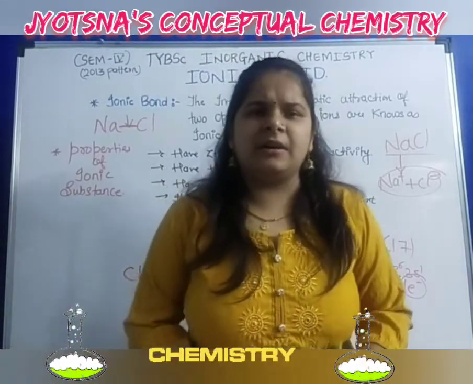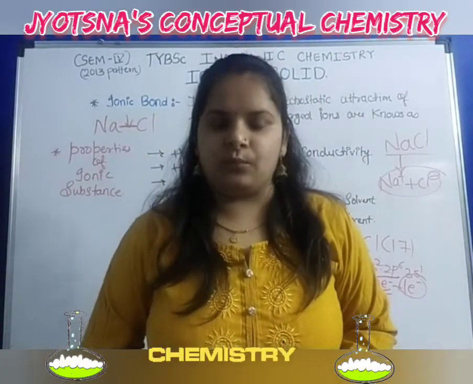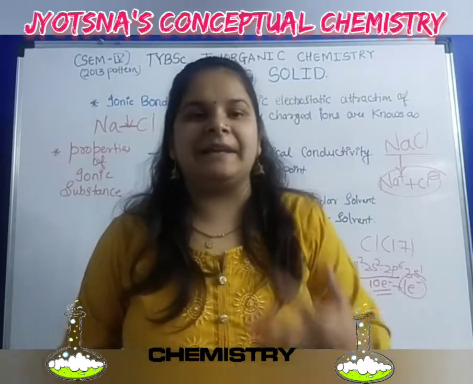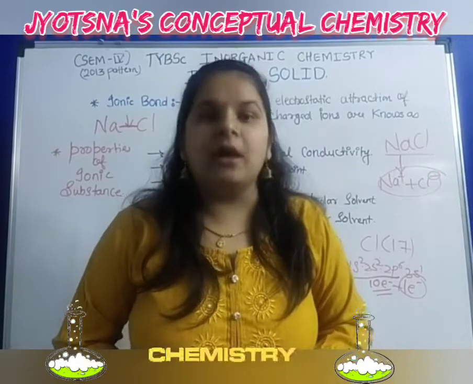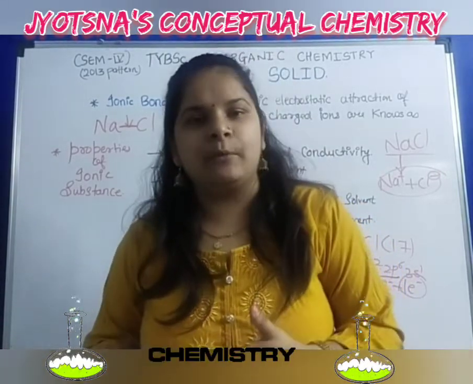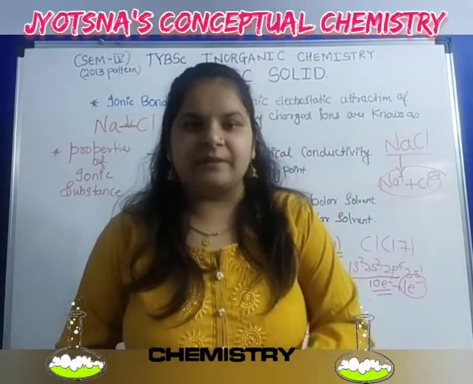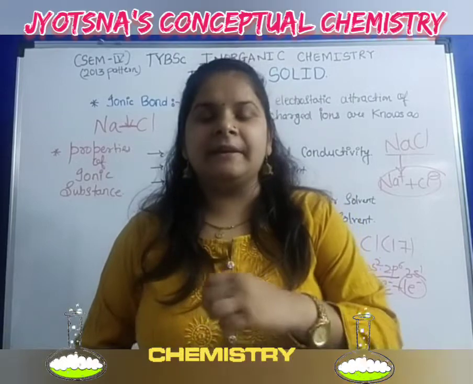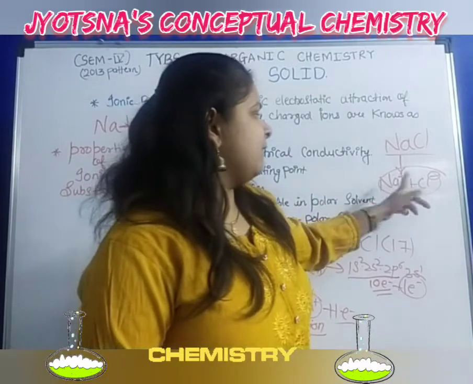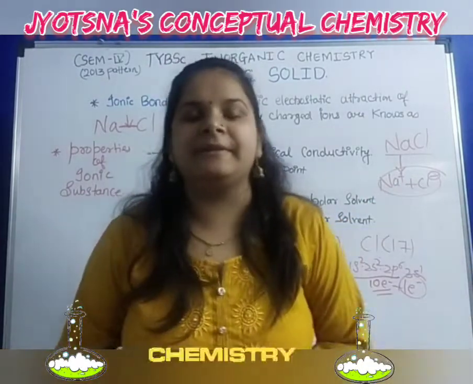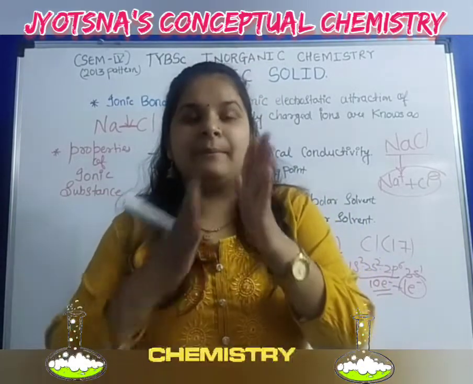Now, the melting point. For which substance do we take the melting point? For solid substances we take a melting point, and for liquid substances we take a boiling point. When we take the melting point of an ionic substance, it has a very high melting point, because these substances have very tight bonds. Melting means they are breaking the bond.